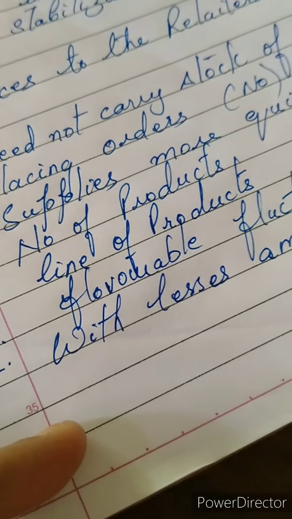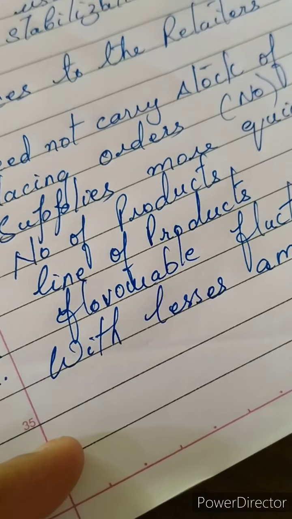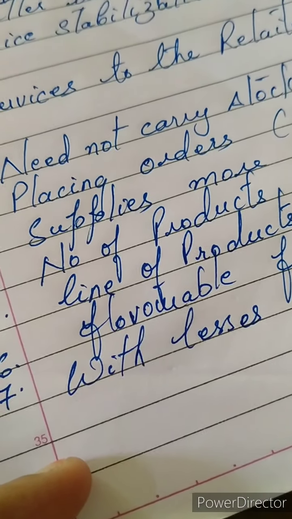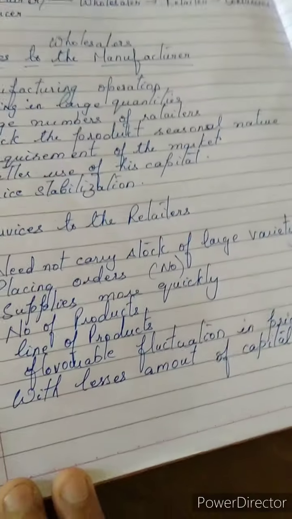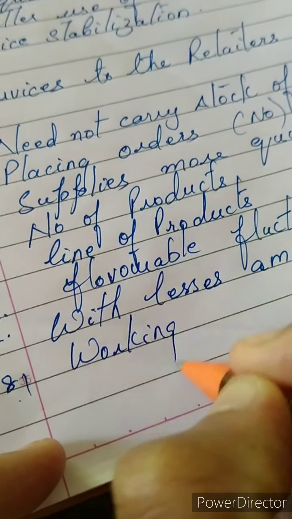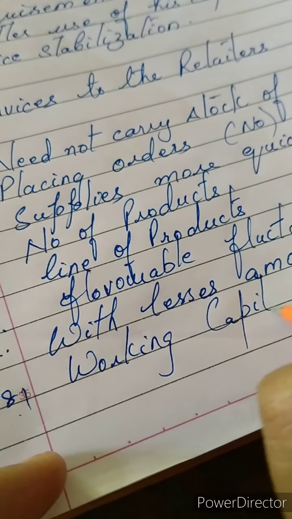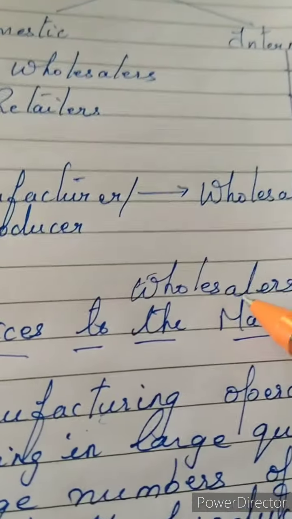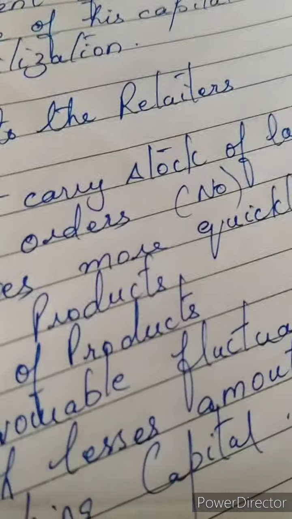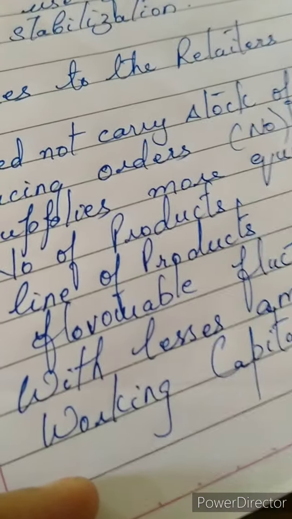Also they don't have to spend much, because they're not buying the goods on a large scale. The amount they're going to invest, the capital, is also going to be less, and for the working capital which they put in their day-to-day activity, they can take financial assistance from the wholesaler, or sometimes wholesalers give items to the retailers on credit. So that is how the working capital also they can manage with a smaller amount.